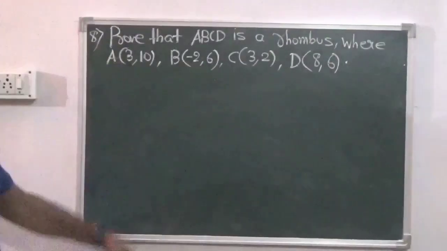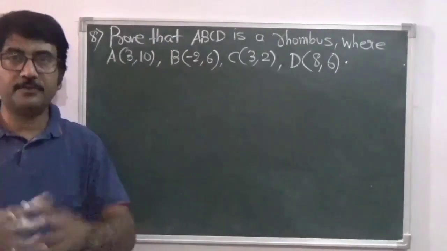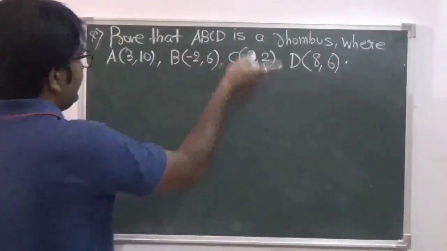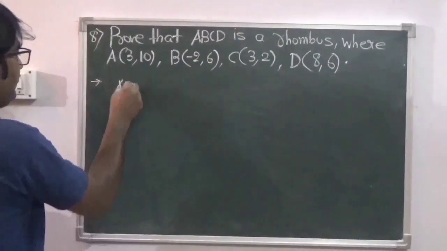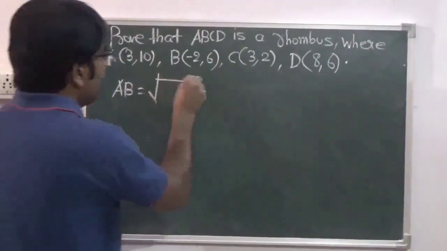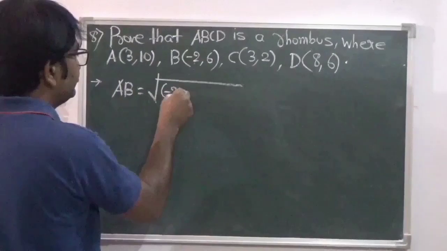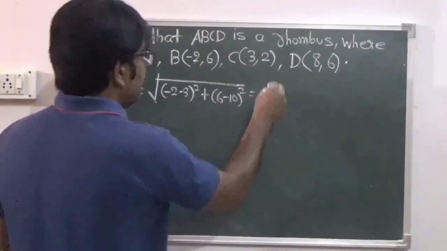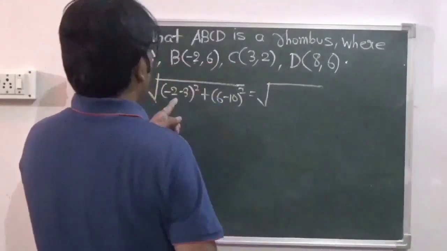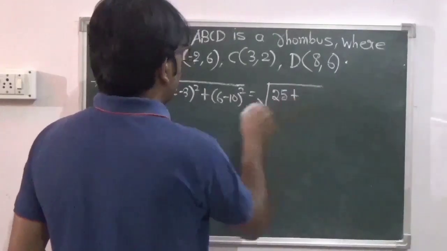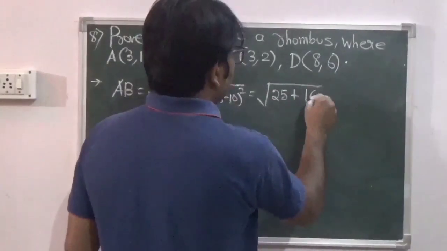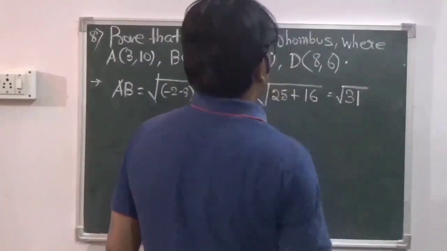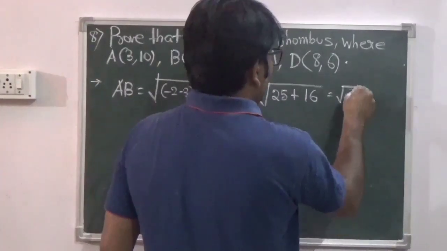So in order to prove that ABCD is a rhombus, we need to prove that all the four sides are equal. So you need to find the length of the four sides, that is AB, BC, CD and DA. So AB equals root over (minus 2 minus 3) square plus (6 minus 10) square, and that is equal to root over 25 plus 16, root over 41 units.